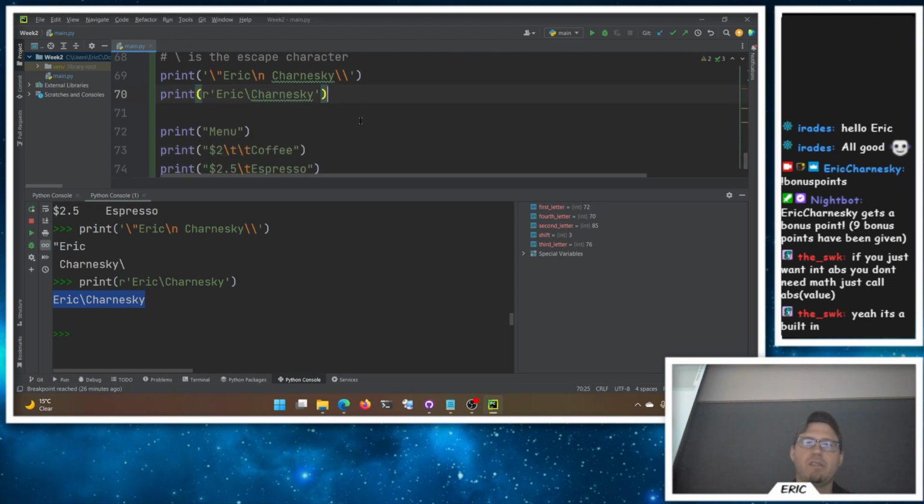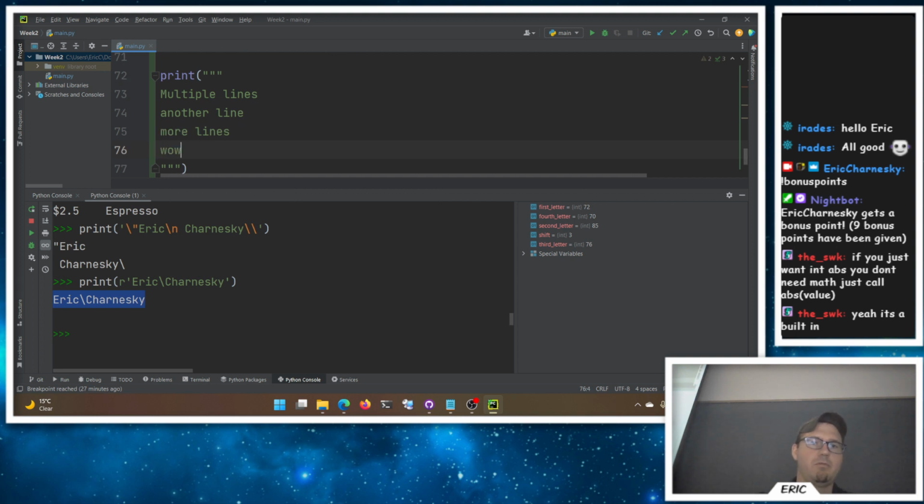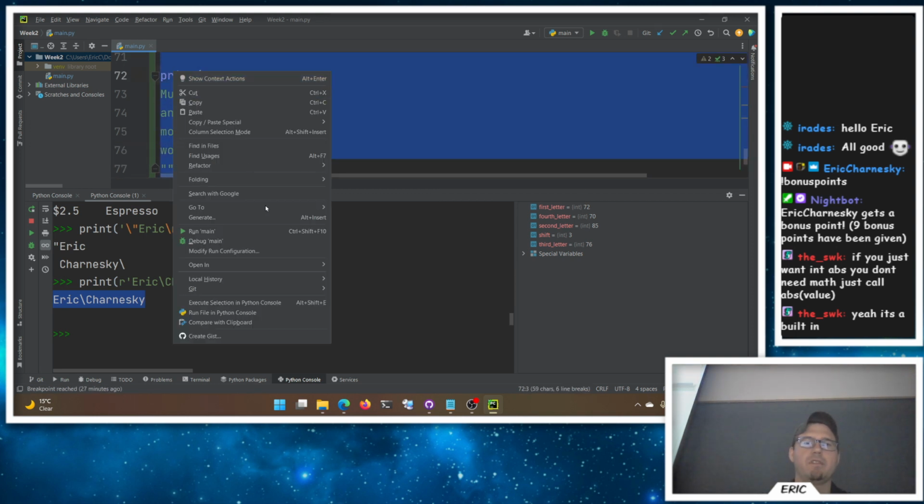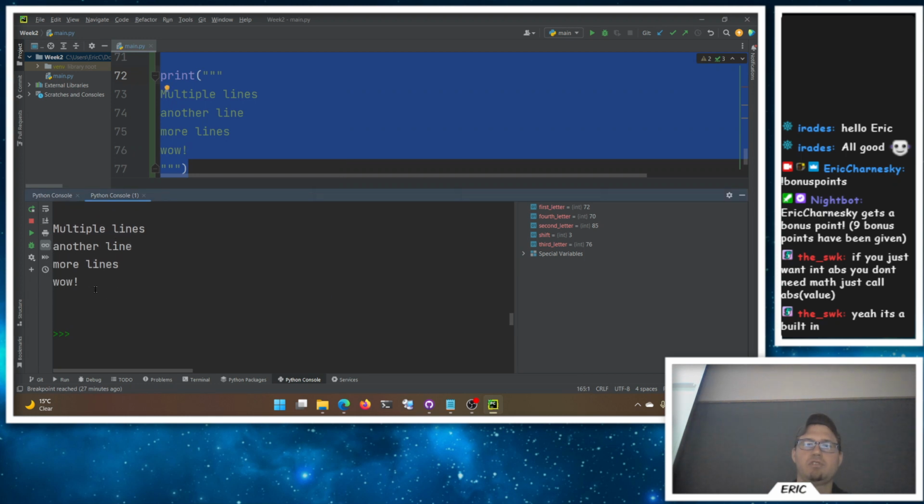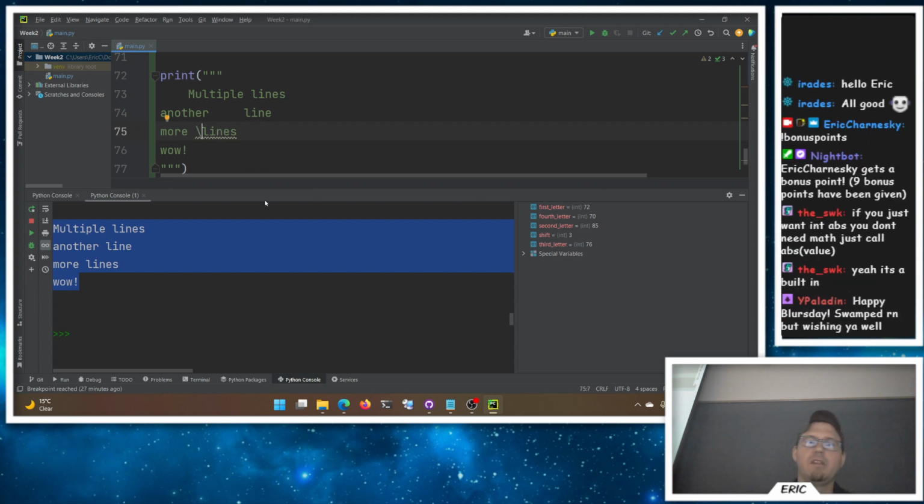Other fun things with strings that you can do, we can print a triple quote. Now I can have multiple lines here. Multiple lines, another line, can't spell multiple, another line, four lines, wow, right? And we print this one out, it prints out just like it looks, which is kind of fun. And then in here, you can tab things in or put tabs in over here, or add in some characters, some backslashes, do them that way.